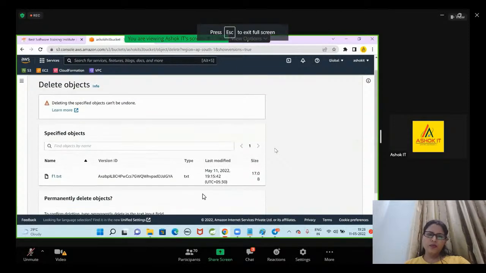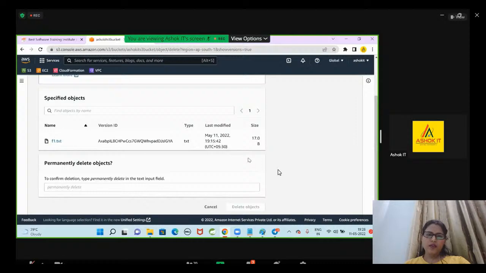Deleting the specified objects cannot be undone. Permanently delete these objects.